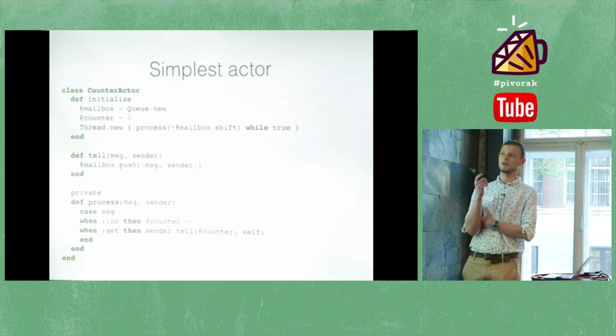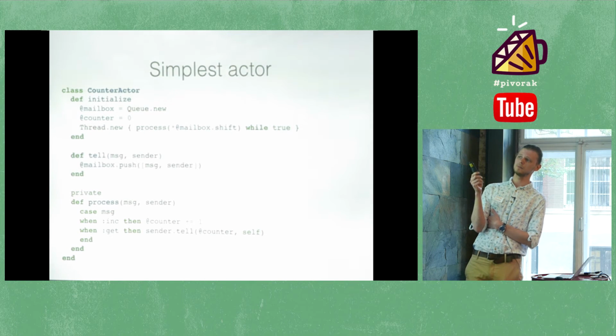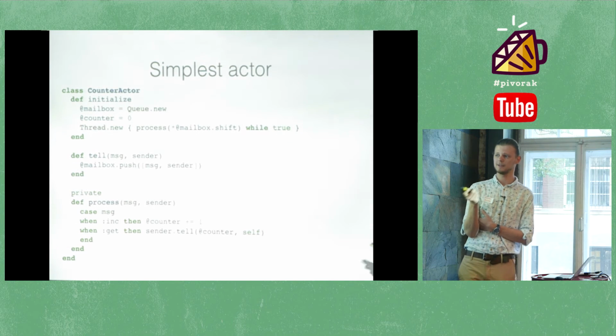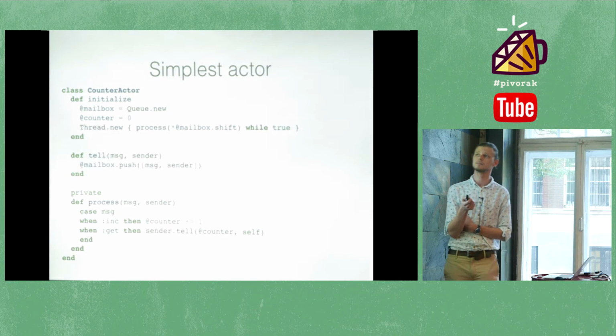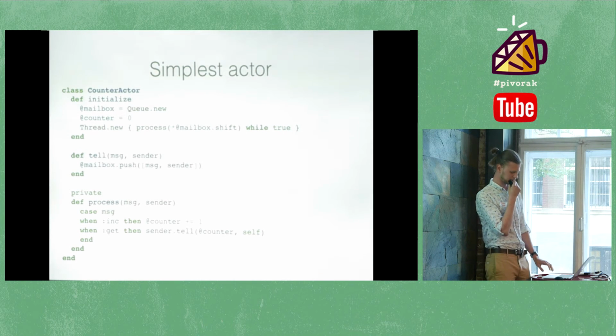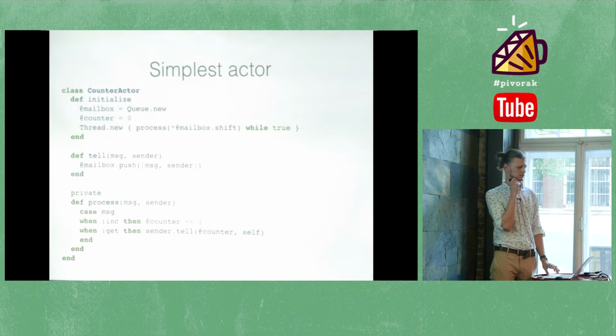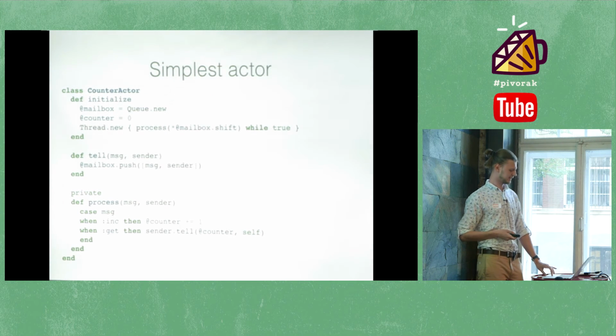We have a counter, mailbox, event loop. Then we have a method tell, the only job of which is to push message to mailbox, and then we have a process. It's pretty clear, right? Anyone have questions so far? No? Okay. So let's send a message.